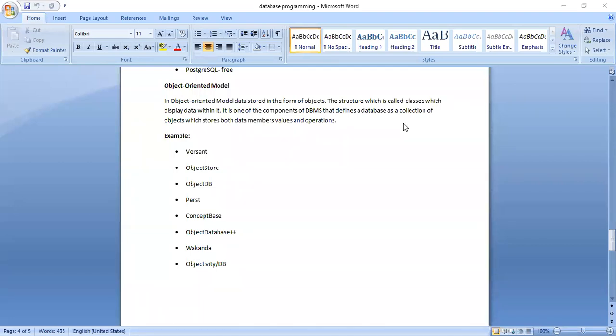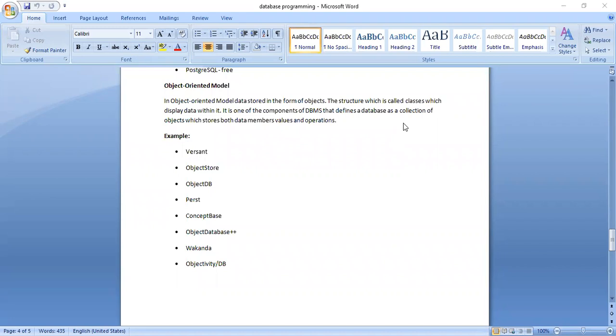I can say student is an object, computer is an object, mobile phone is an object. That is one way of defining. Otherwise, technically, if you want to define, already we completed object-oriented programming, classes and objects. Object is an instance of a class. That is the way technically you can define an object here.